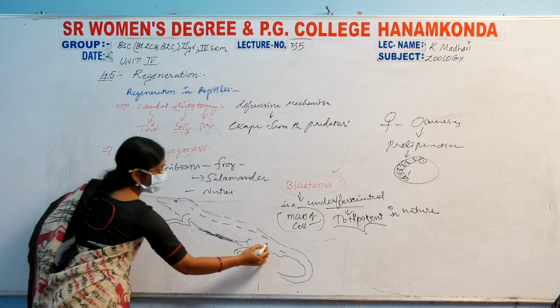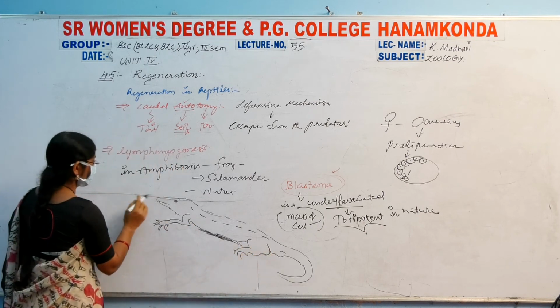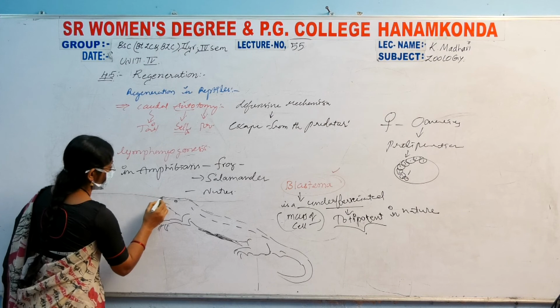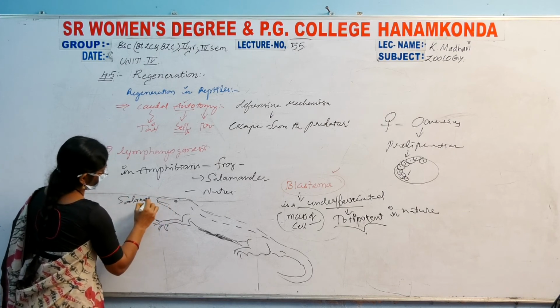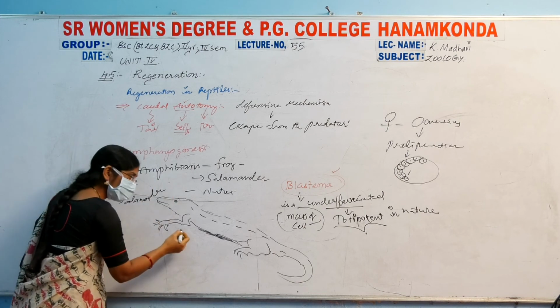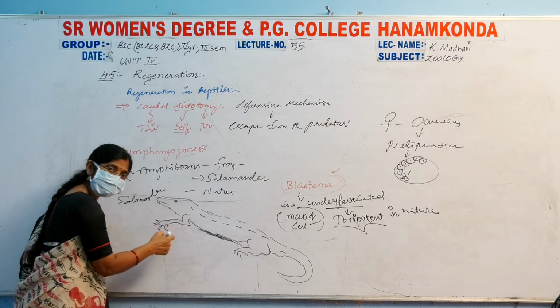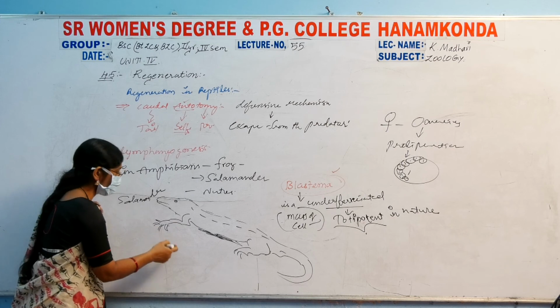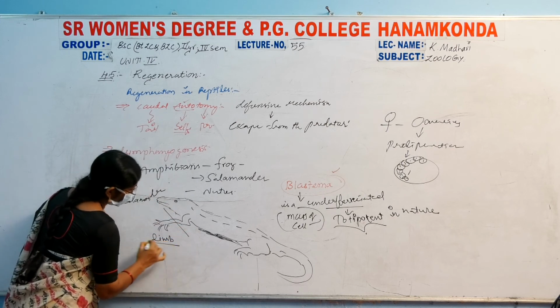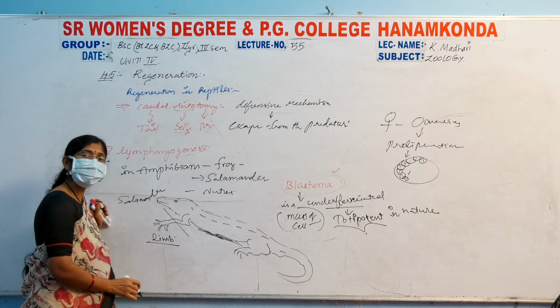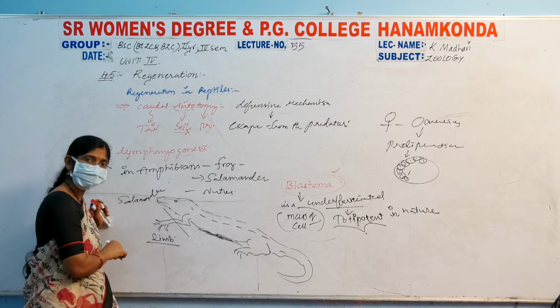You just imagine my diagram. Here our intention is the limbs. If the limb is cut, the forelimb is cut in the salamander.